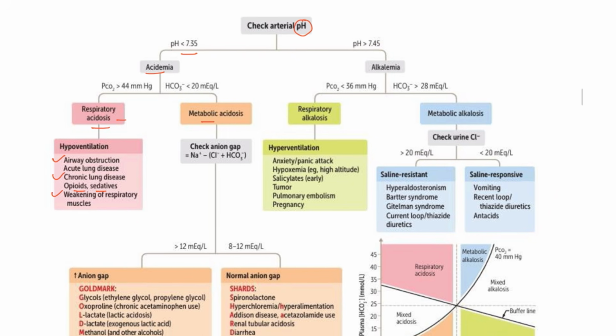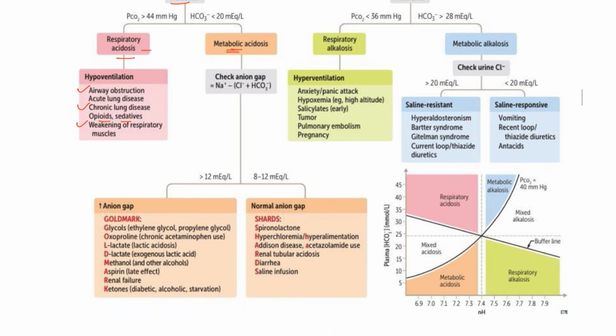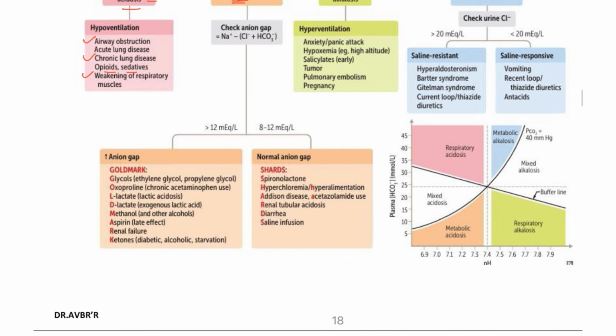Next, metabolic acidosis. We have the anion gap. How are we going to check the anion gap? Sodium minus chloride plus bicarbonate. If it is a high anion gap, this is known as HAGMA. What are the examples? Glycol poisoning, lactic acidosis, aspirin, ketones, diabetic ketoacidosis, alcoholic acidosis, starvation, and renal failure. Just remember these examples that I have marked.